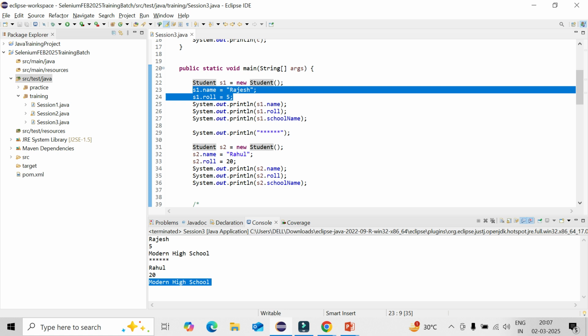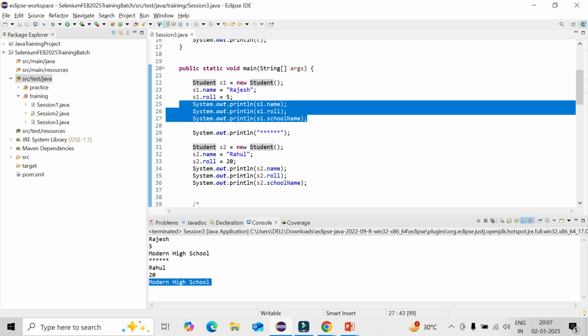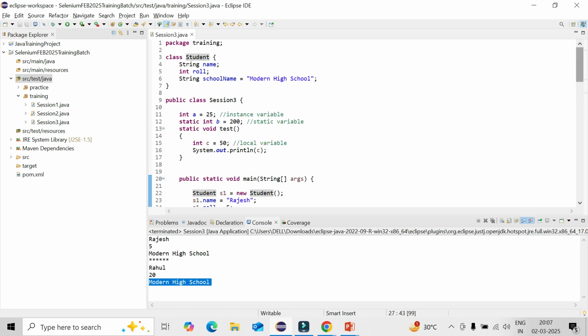After that, you can call those values whichever way you want. I'm calling it to the printer, but whichever way you can use it, you can use it. So that is the way your class and object concept becomes clear. In case you are not defining any value, it will take the default value of the data type. So you can give it a try to see what the default values of the data types are.